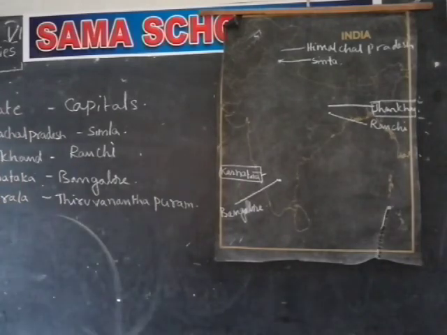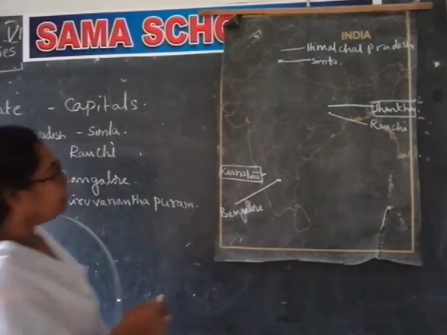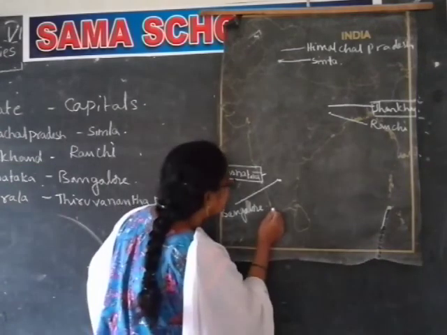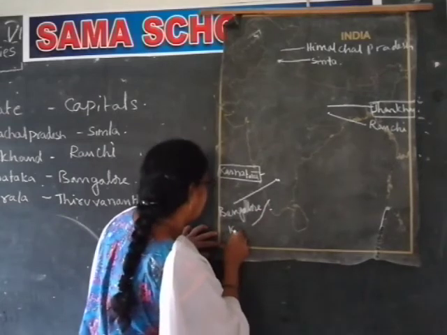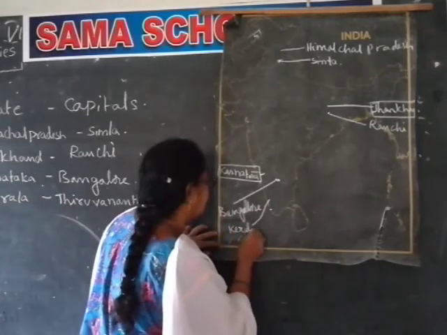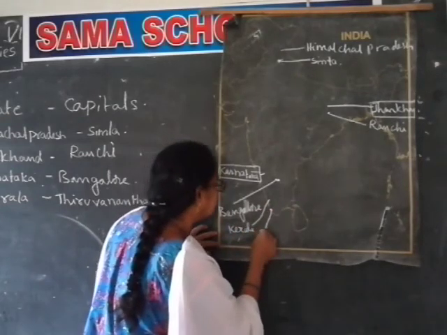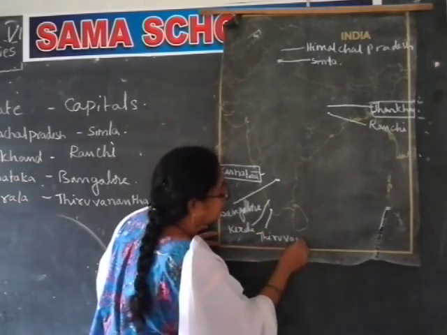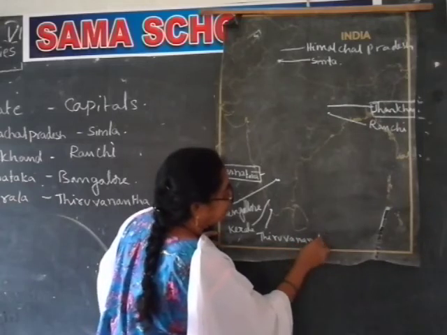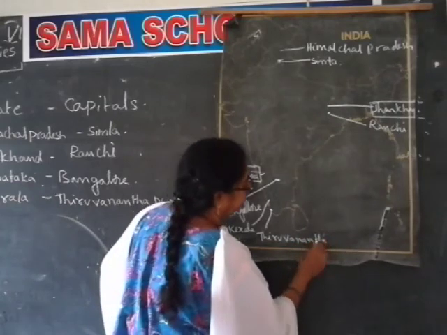It is also a South Indian state, located in the south part of Karnataka. Here, this is Kerala. Its capital is Thiruvananthapuram.